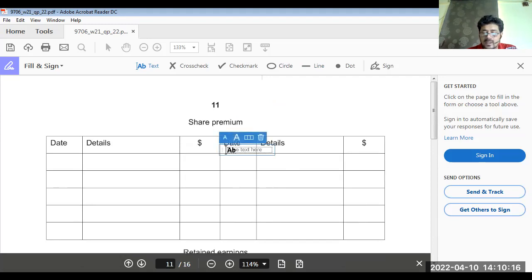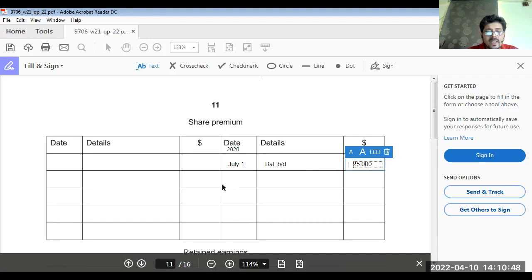So 2020, July 1st. Balance brought down was 25,000, share premium. 25,000 is balance brought down.